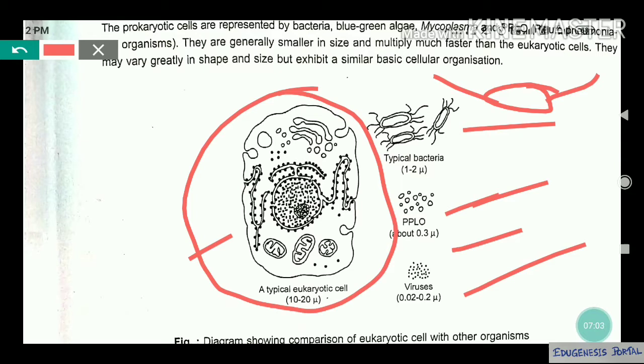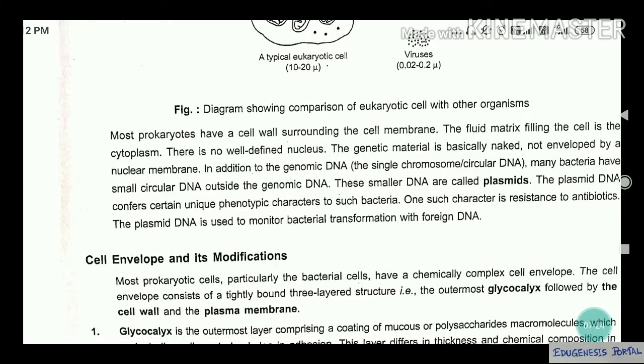Okay, streptococcus, which causes TB or tuberculosis. It is of this type of shape, round like. Okay, this is a spirillum. You see their size. You see spirillum bacteria, typical bacteria 1.2 micron. PPLO is 0.3 micron. Viruses, this is the shape of the viruses. Viruses are even smaller than bacteria. Okay, so these are the different types of shapes of the cells of prokaryotic organisms.